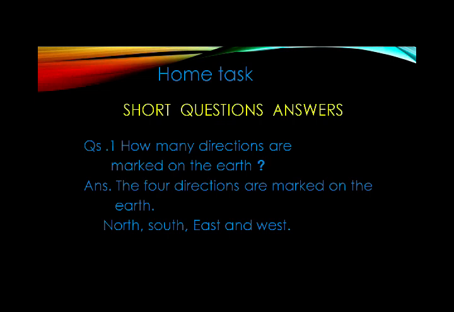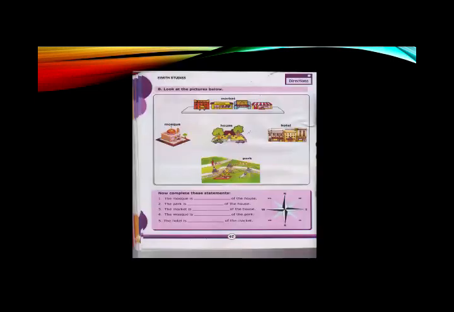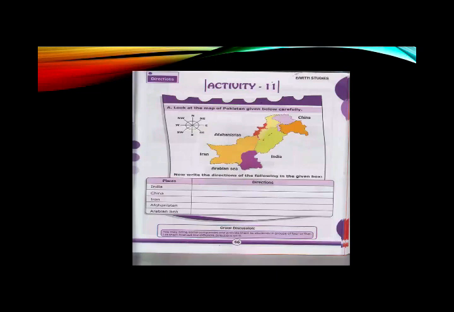Activity. I have explained the activity. Now you will have to do this activity. Page number 46, activity number 11. The instruction is: look at the map of Pakistan carefully, and now write the direction of the following in the given blanks. I have explained where India is. India is east of Pakistan. Where is China? China is northeast of Pakistan. Where is Iran? Iran is west of Pakistan.